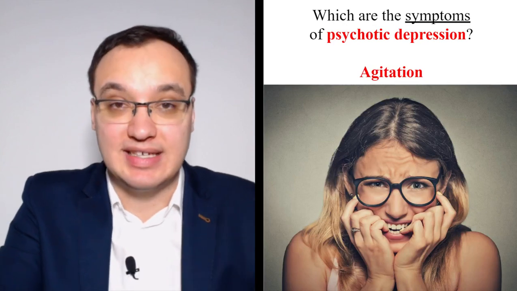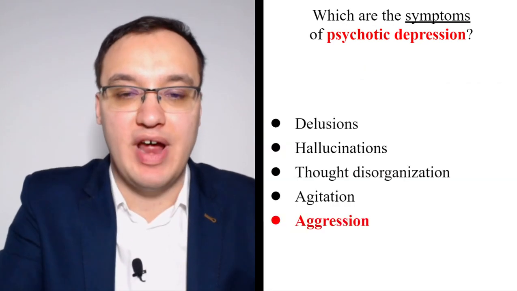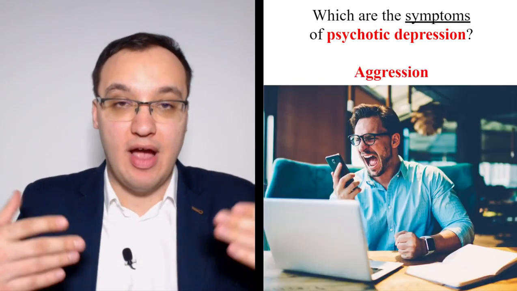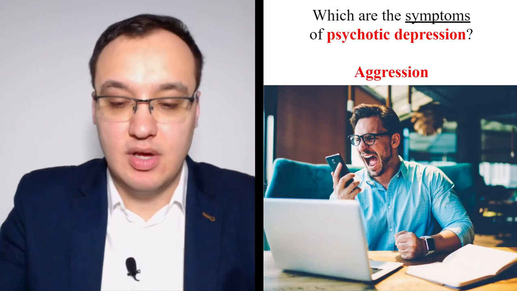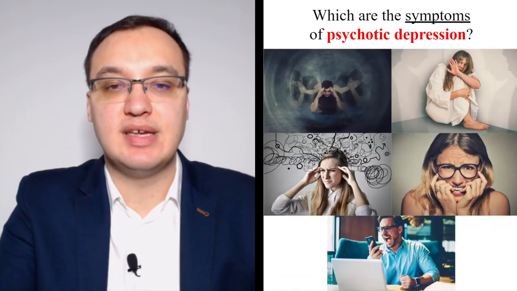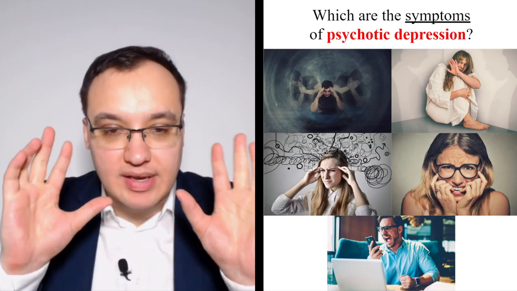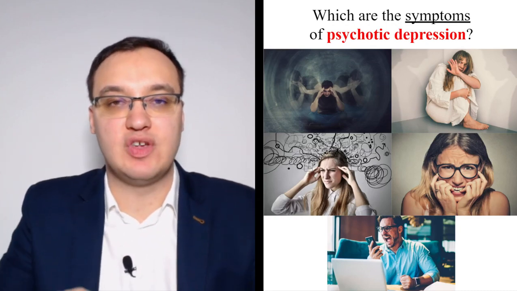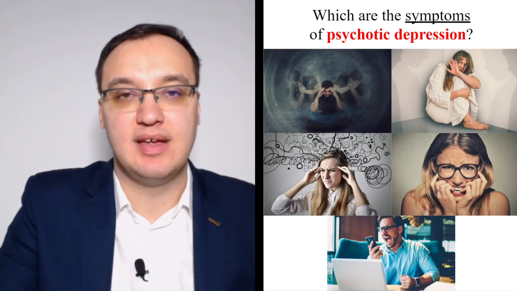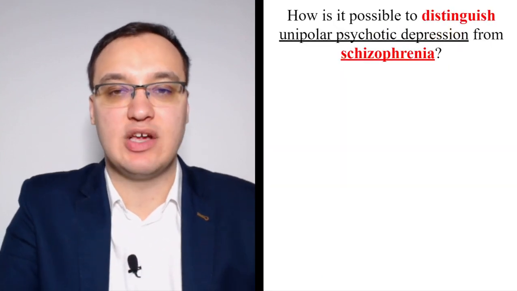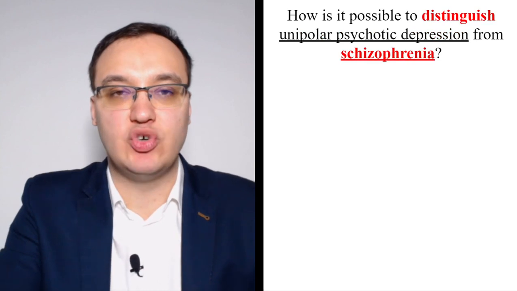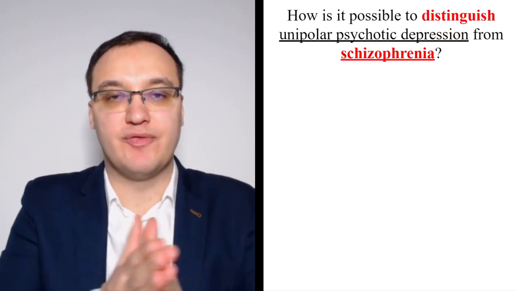Agitation, they're agitated. You can see it on them. You can feel it. They're agitated. Aggressive behavior. These are all psychosis. Okay? Psychosis with hallucinations, with delusions, with disorganized thoughts, with agitated patients, and aggressive patients. These are all psychosis. And how is it possible to distinguish then unipolar psychotic depression from schizophrenia?